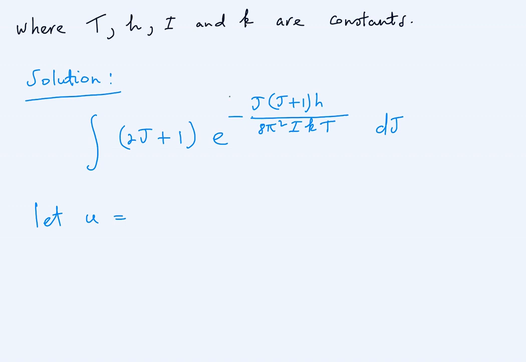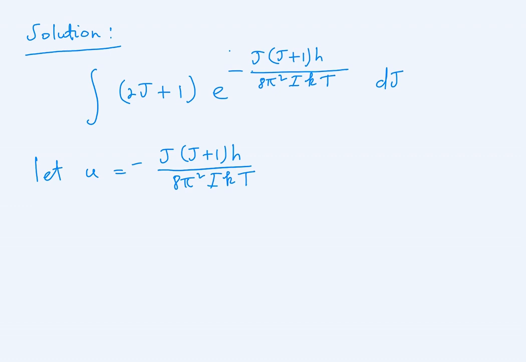So we let u be equal to this whole thing and see what we get. u is minus j times j plus 1, times h over 8 pi squared, multiplied by I, multiplied by k, multiplied by t. So we let u be equal to minus this.